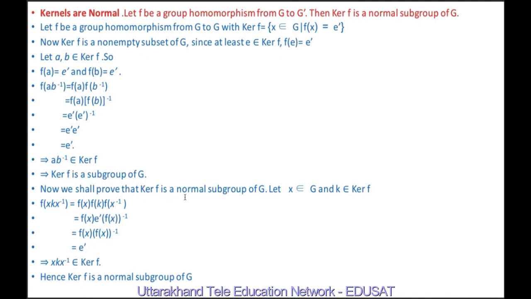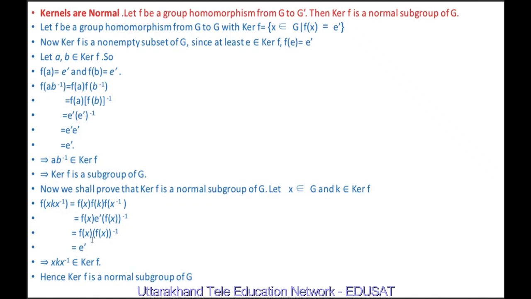Now we shall prove that the kernel of F is a normal subgroup of G. Let X belong to G and K belong to the kernel of F. It means F of X K X inverse is equal to F of X, F of K, F of X inverse, because F preserves the operation of a group, F being a homomorphism. And this is equal to F of X, F of K, which is E dash because K belongs to the kernel of F. Therefore, F of K is E dash, and F of X inverse is F of X inverse by the property of elements under homomorphism.